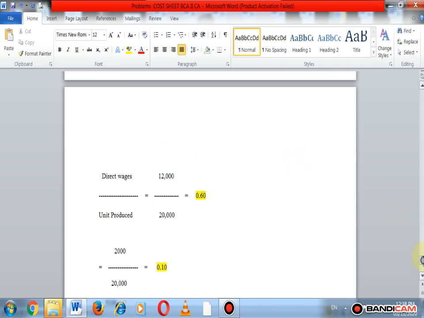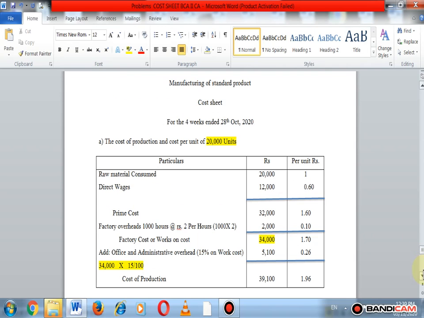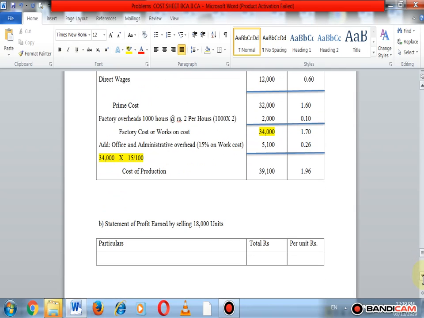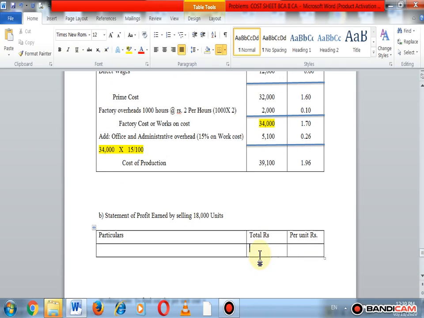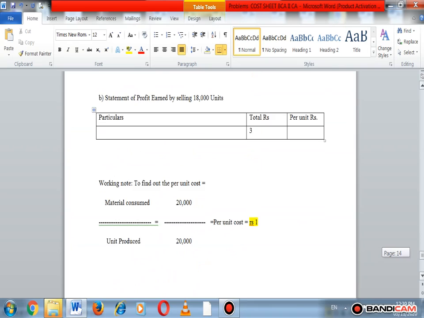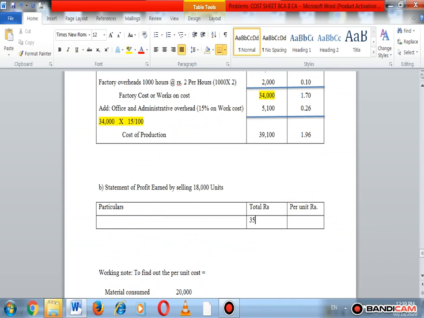So just transfer this cost of goods sold under the statement of profit earned here. Okay, 35,190 is cost of goods sold. So there is no any change in cost per unit because एक युनिट प्रोड्यूस करण्यासाठी सुद्धा तेवढाच खर्च येणार आहे. 18,000 युनिट विकण्यासाठी सुद्धा आपली पर युनिट कॉस्ट काय बदलेल का? बदलणार नाही.